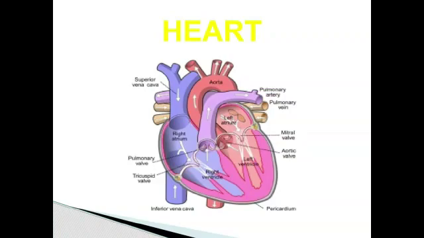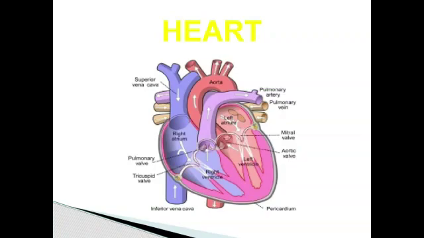The heart is placed inside the thoracic chamber, the rib cage, in between the two lungs. The heart is divided into four chambers. The two upper chambers are called auricles. The two lower chambers are called ventricles. The upper and lower chambers of the heart are separated by a muscular wall or tissue known as the auriculoventricular septum